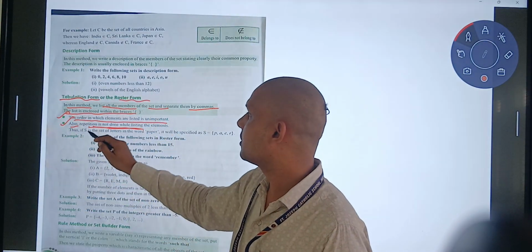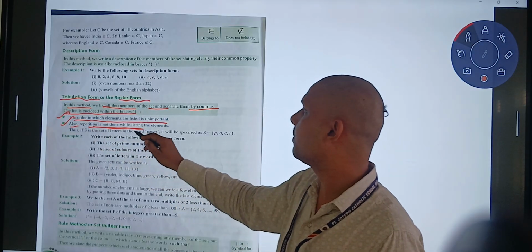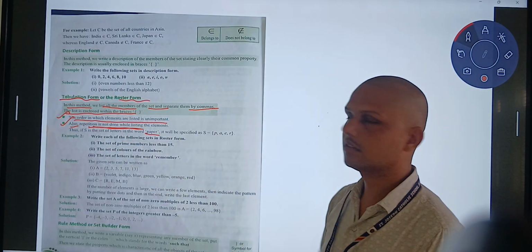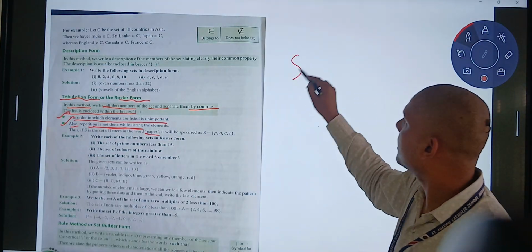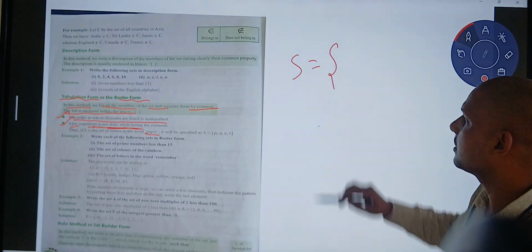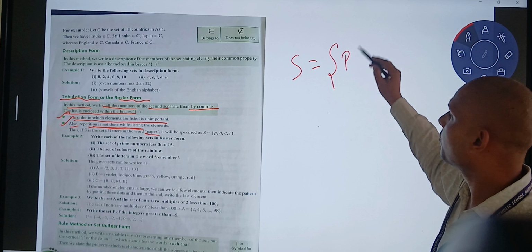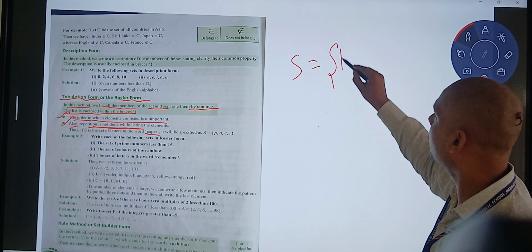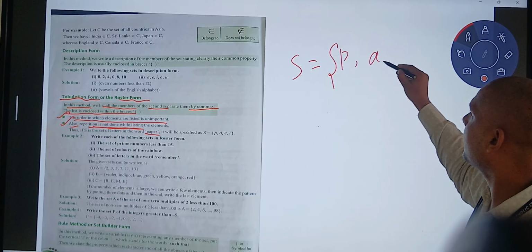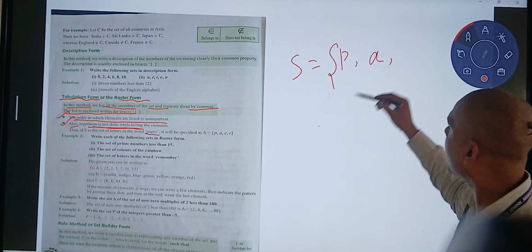Thus, if S is the set of letters in the word paper, it will be written as S is equal to, and in brackets you will write a small p, because members are written with small letters. So small p, comma, a. Again p is coming.